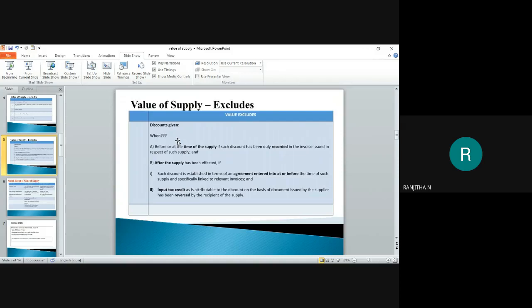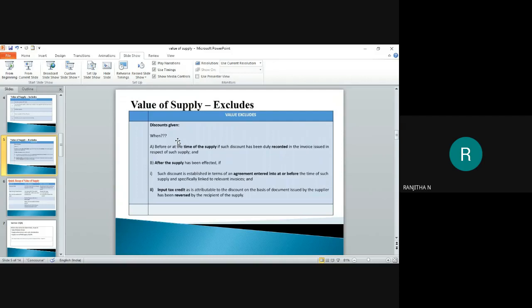The first case is where the discount is taken before or at the time of the supply, if such discount has been duly recorded in the invoice issued in respect of such supply. Then such discount has to be excluded.